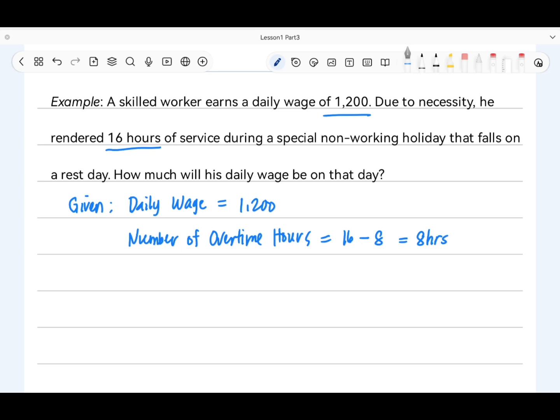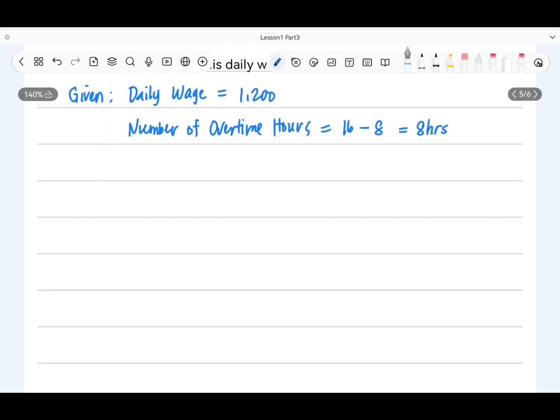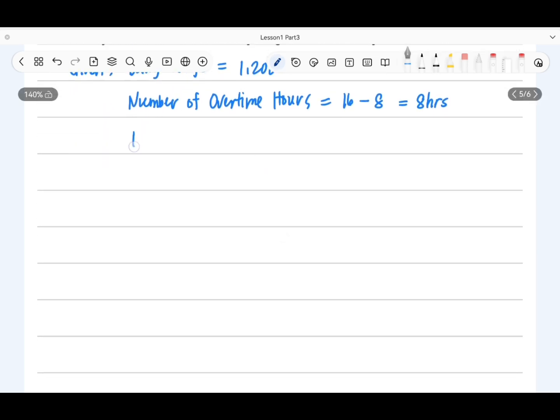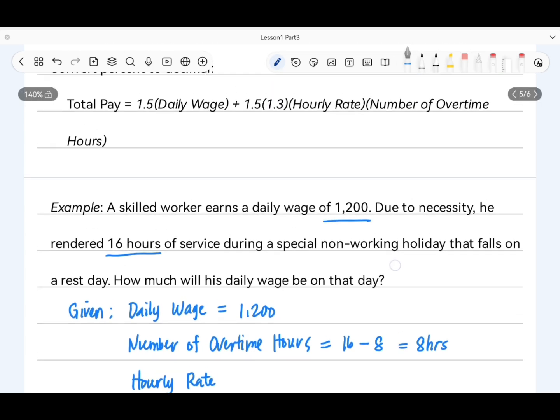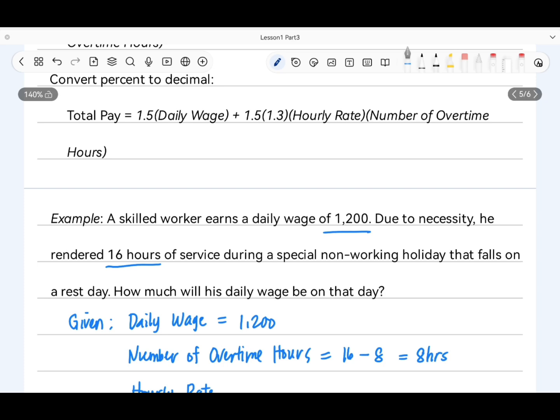So we also need to get the hourly rate of that skilled worker, because in the formula we have the hourly rate.